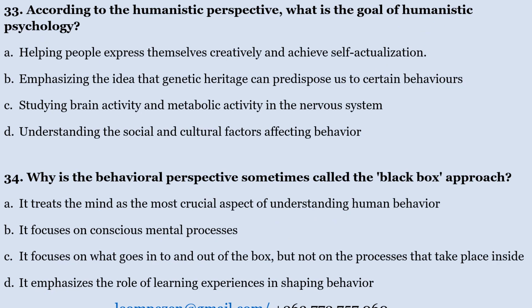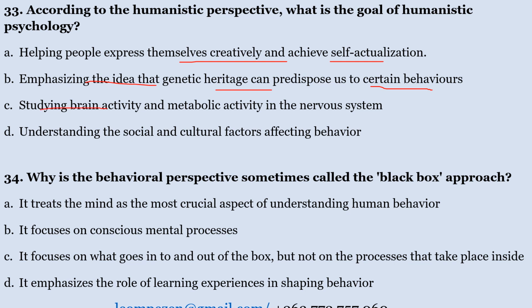Number 33. According to the humanist perspective, what is the goal of humanistic psychology? A. Helping people express themselves creatively and achieve self-actualization. B. Emphasizing the idea that genetic heritage can predispose us to certain behaviors.